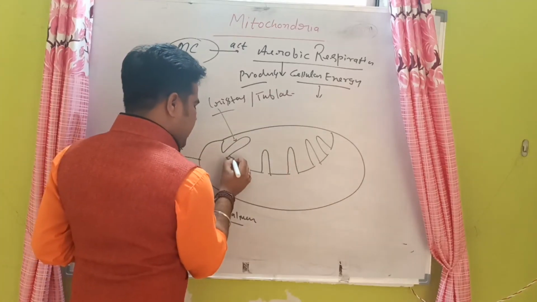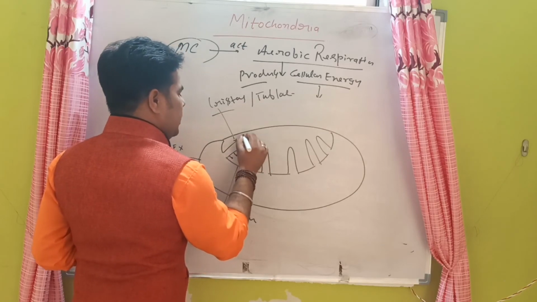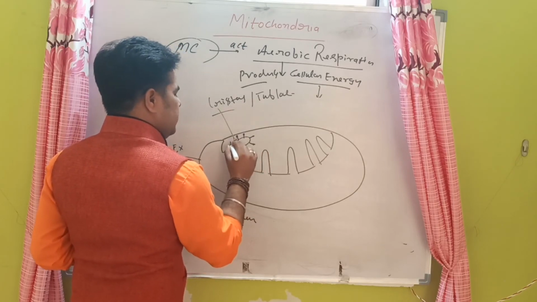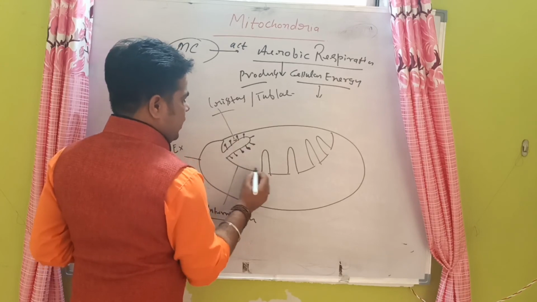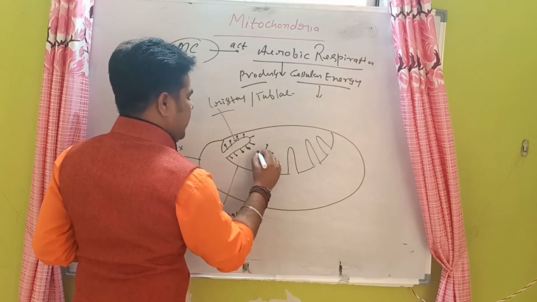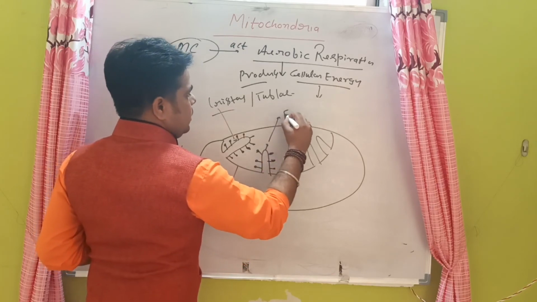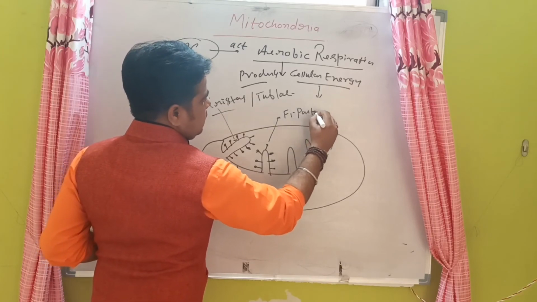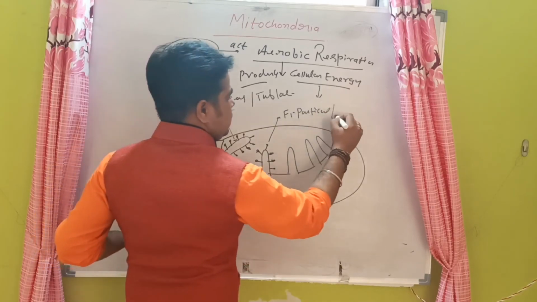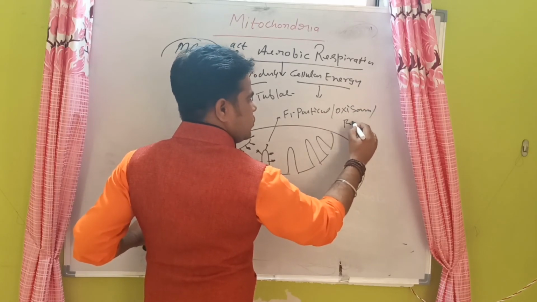Now there are some particles arranged on the surface of the cristae, called F1 particles, and they are also called oxysomes.